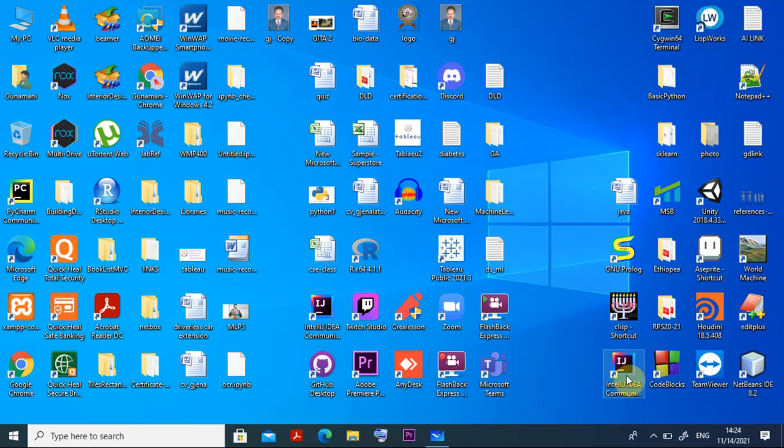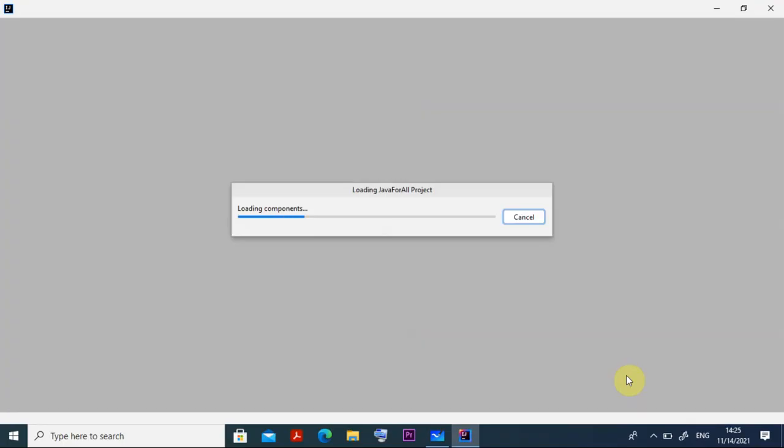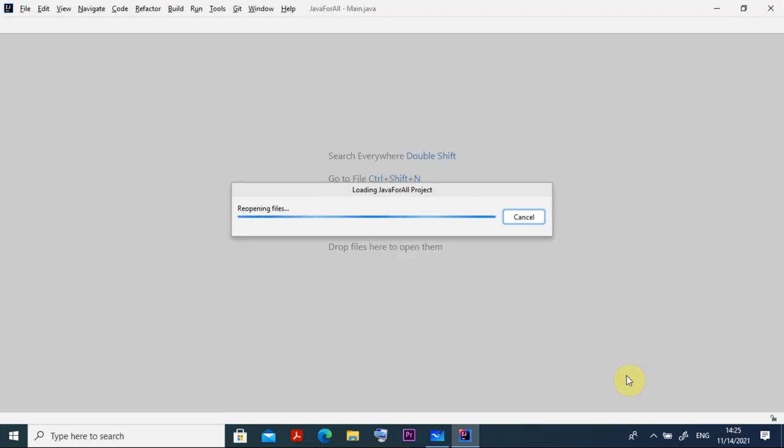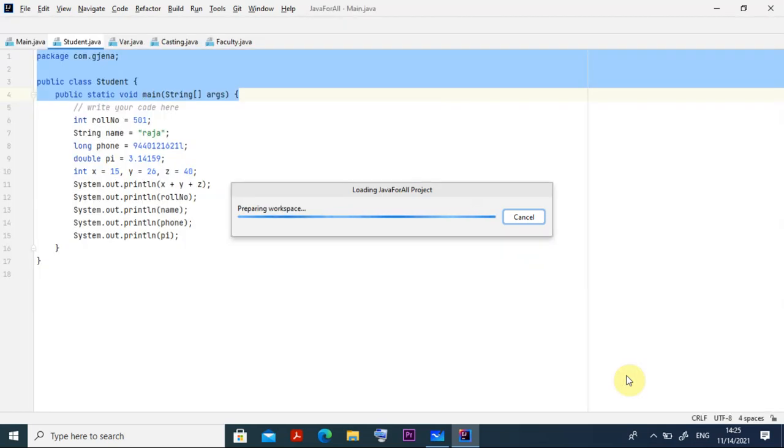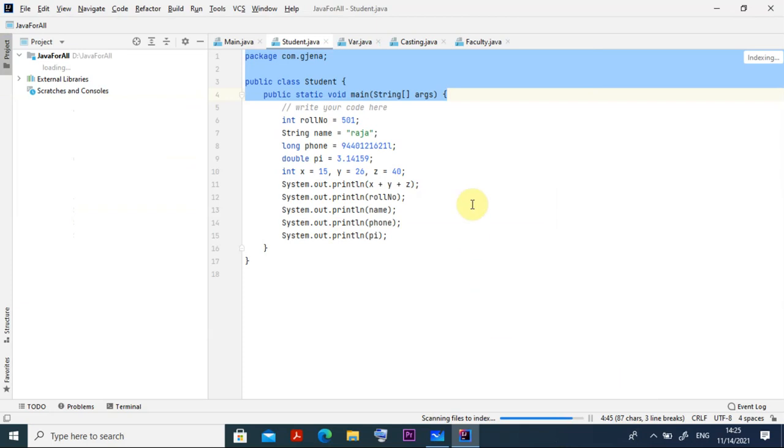Now let us open our IntelliJ IDEA, because this is the place where we have written our Java program, and I will explain all the theory I told you till now. The entire thing I will be explaining to you. So now it is opening for you. Let us observe, because the first time I told you that you have already installed Java JDK 1.8 and IntelliJ. The main program you have already run.